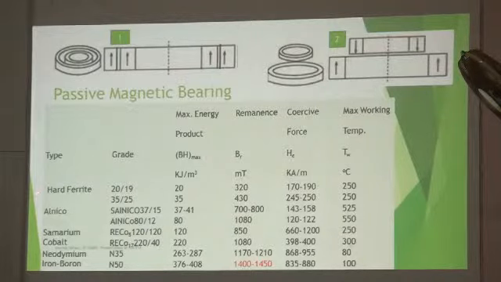Initially, people rejected the idea of using a permanent magnet bearing, the reason being that ferrite magnets have a very low energy product. Now, this is increasing 10 times, so we shall try. However, there are other products also. Alnico is a very good magnet and is available cheaply. Another good thing is that it has high energy and can work in a high temperature environment. The only problem is demagnetization. Alnico cannot survive for long.